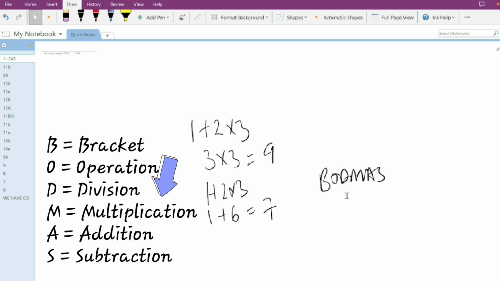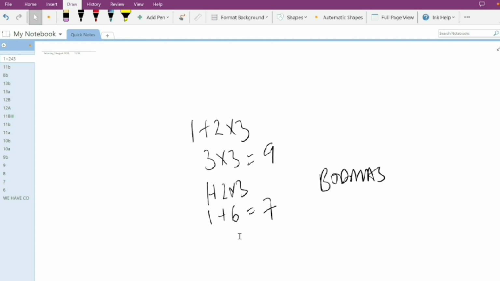Now in BODMAS, we have to multiply before we add. So we had to multiply first. If you had added first before we multiply, we get a different result, which is 9. Then the correct one is actually 7. Now to understand math, I actually told her that math is all about rules, and when you follow the rules, you get it. You have to know all the fundamental or all the basic rules of math. With that, you would hardly have a problem with math.